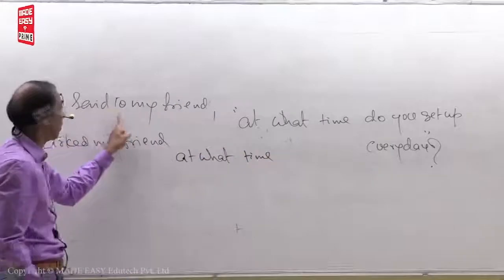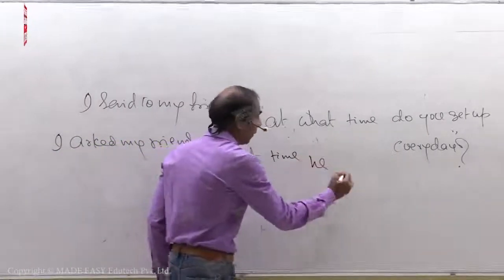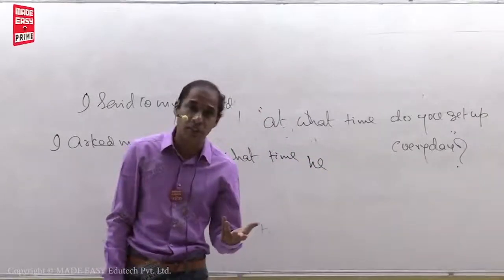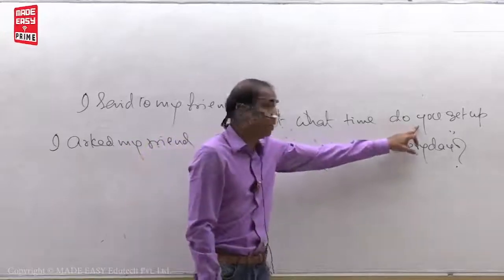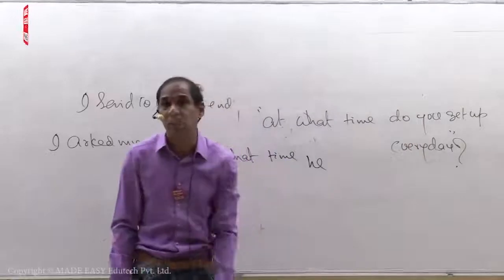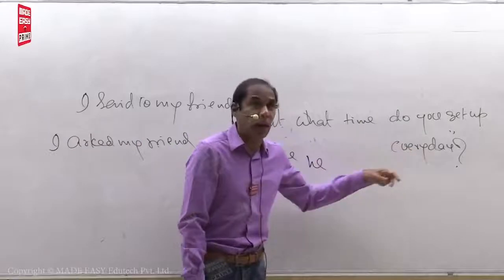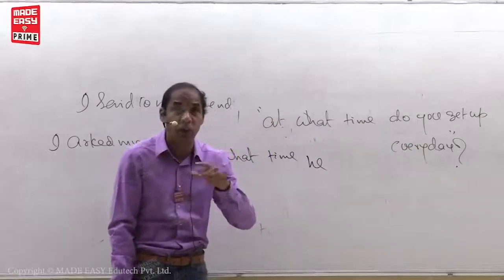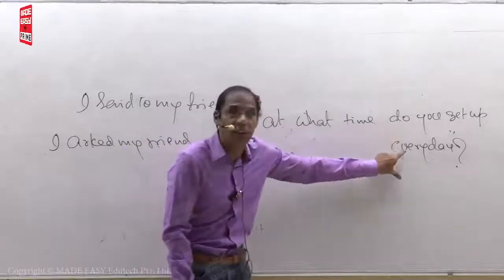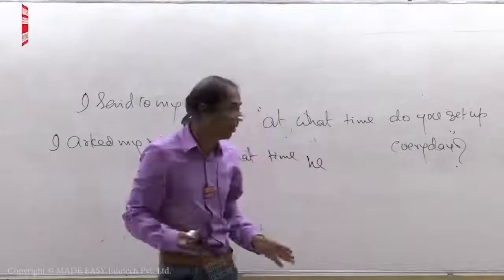You changes as reporting verb object. Who is the object? My friend. At what time he? Do you get up every day? Present tense, right? Present tense should be turned into past tense. So actually, what is the rule? Present tense should be turned into past tense. But here in this case, we cannot change. Why? I am asking my friend at what time he gets up every day. Repeated action. In the case of all repeated actions, don't change the tense form. Repeated actions also always remain in simple present tense only.